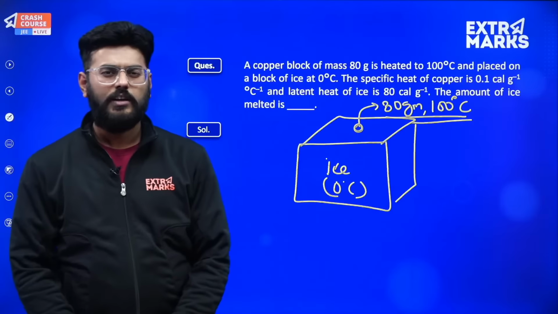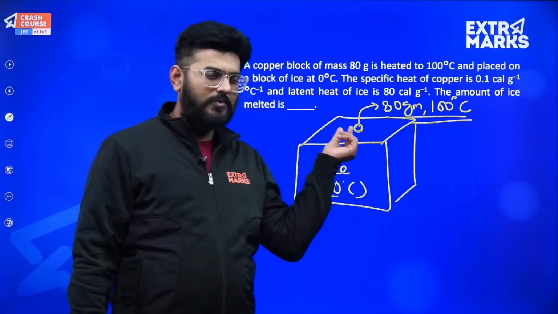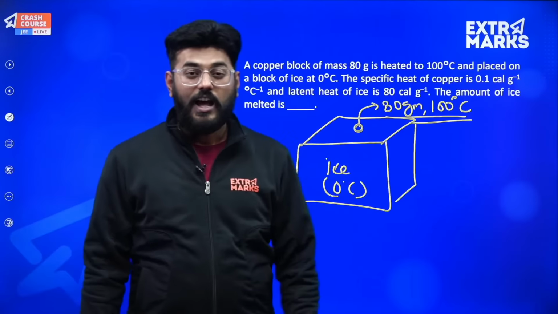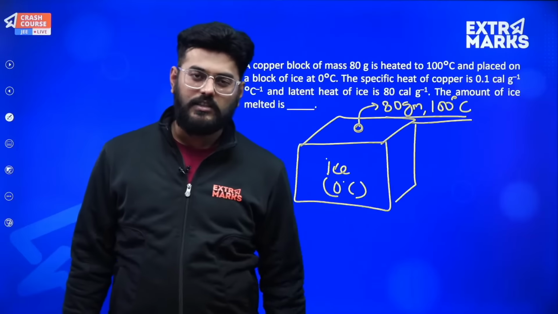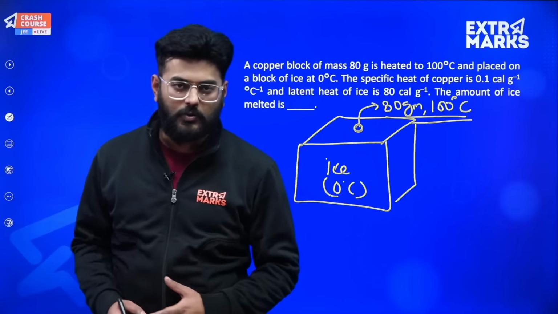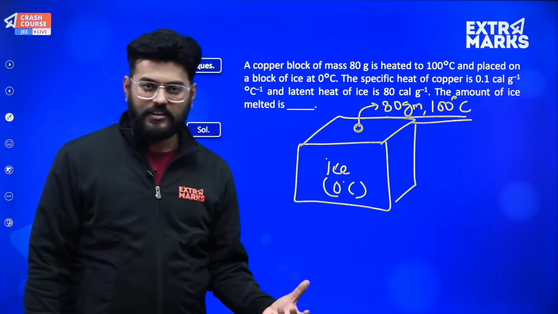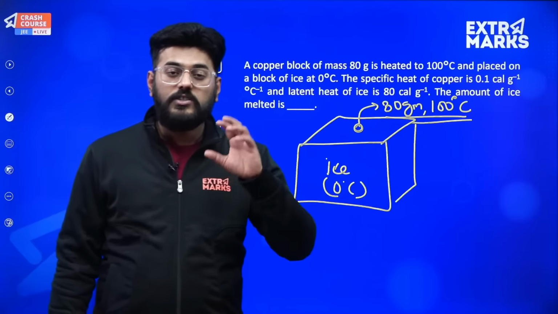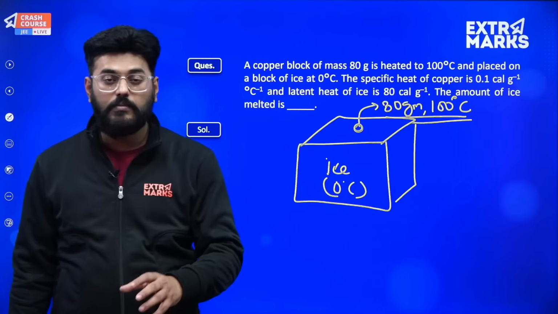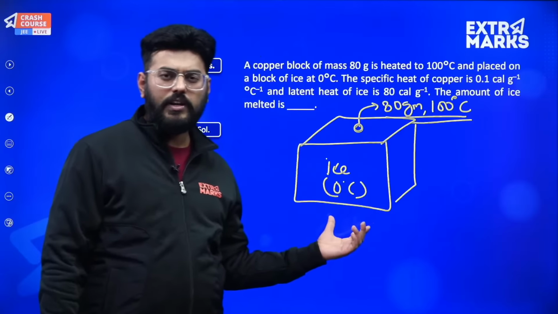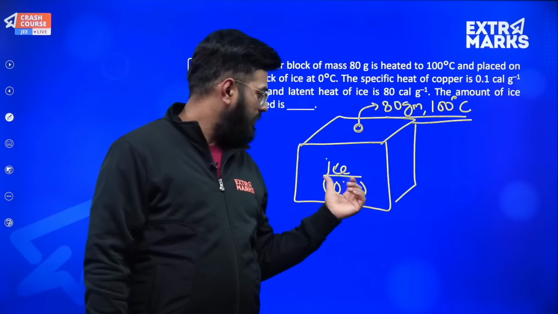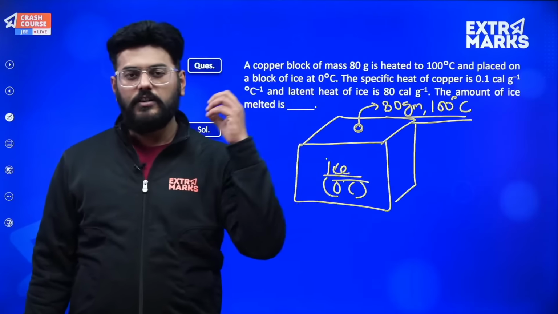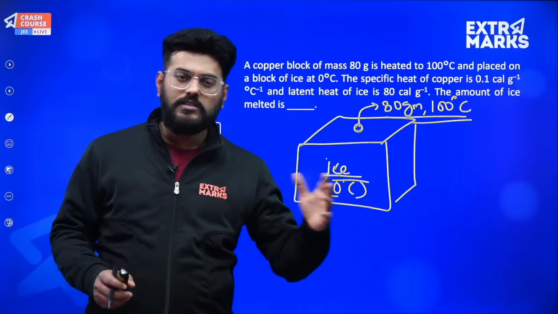Definitely all of you must be knowing that heat energy, irrespective of the very small volume of this copper, will be provided to ice from this point, and the entire amount of heat energy, where will it get used up? So this ice is at 0 degree centigrade, right, and any extra amount of energy provided to it will change its state. If you remember, it will not increase the temperature, because 0 degree is actually the melting point. So after this point, any amount of energy provided to ice will actually change its state to water.